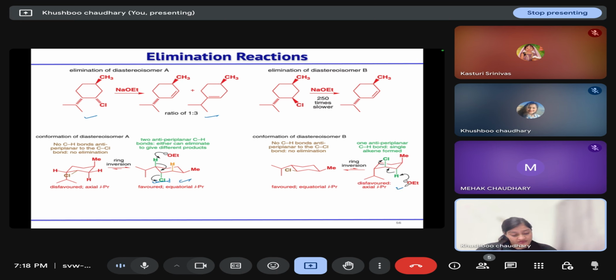In this case also, diaxial. In this case, this is favored because your chloride and hydrogen are axial to each other and your bulky group is at the equatorial position, but in this case your bulky group is at the axial position, which will not give the major product. So this will give the major product and this will give the minor product.